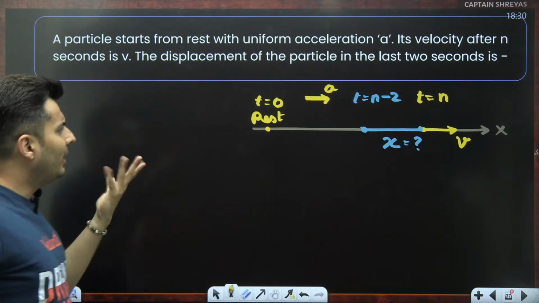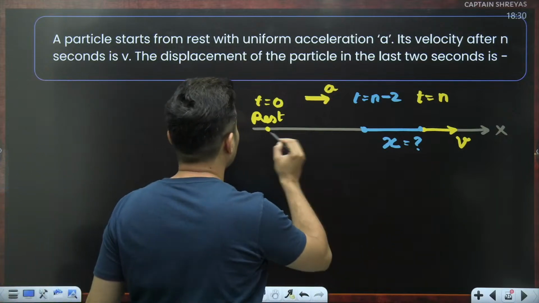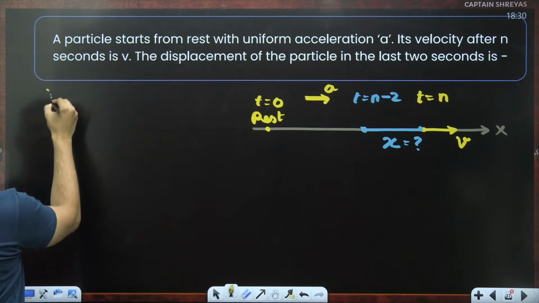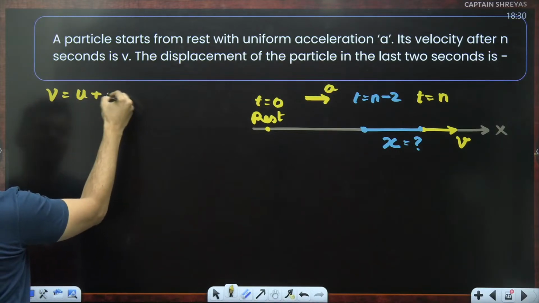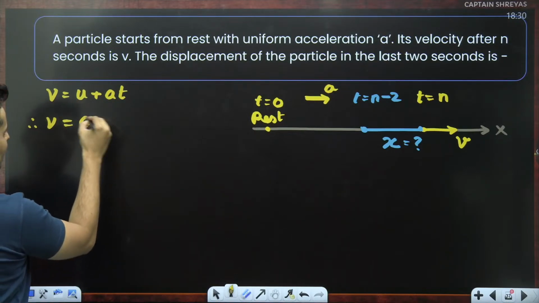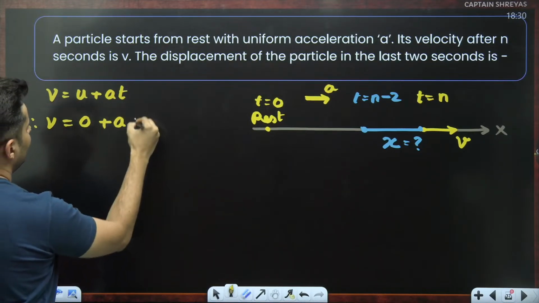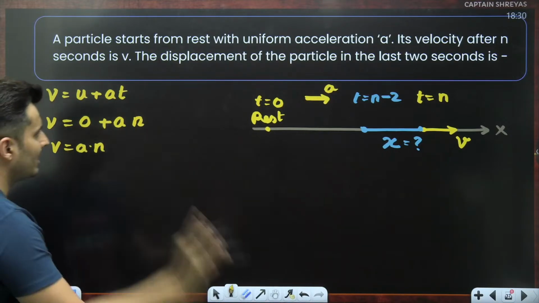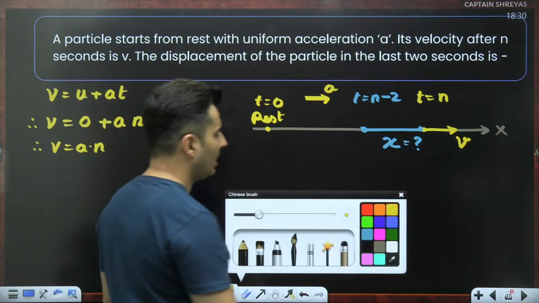So what equations can you think of? Velocity is given, time is given. So we can write v final is initial velocity plus acceleration into time. Final velocity is v, initial velocity is 0, acceleration a, time is n. So v is basically a into n. This is one equation I'm getting, but I can't do much with it.